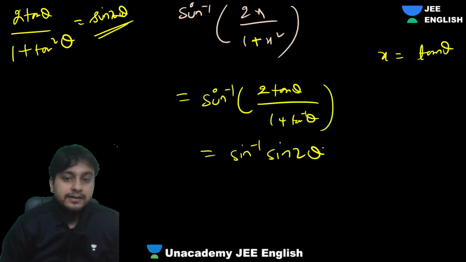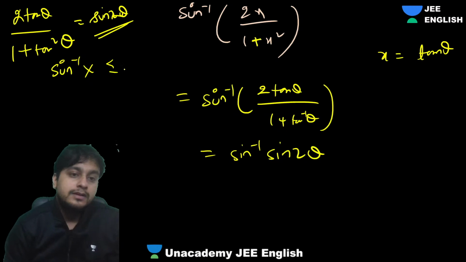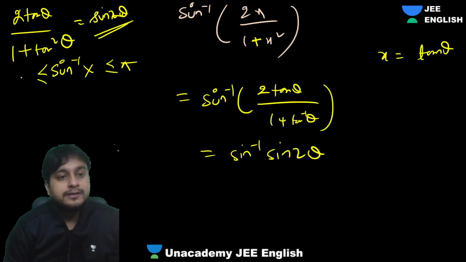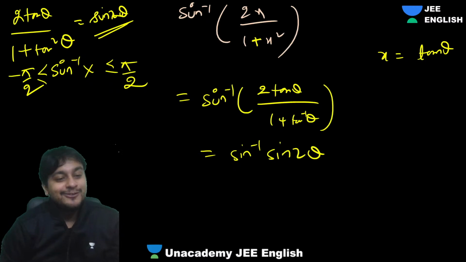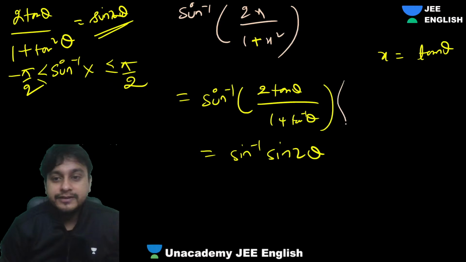Why can't we do that? Because 2 theta might not be in the favorite region, because we already know that sine inverse x is always between minus pi by 2 and plus pi by 2, right? So guys, we'll see whether it is there or not.